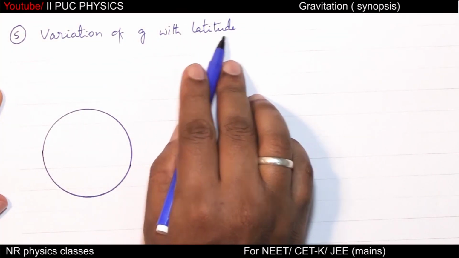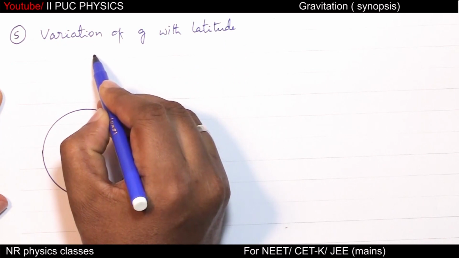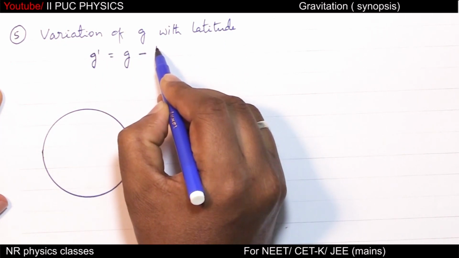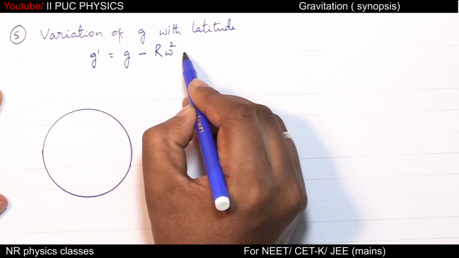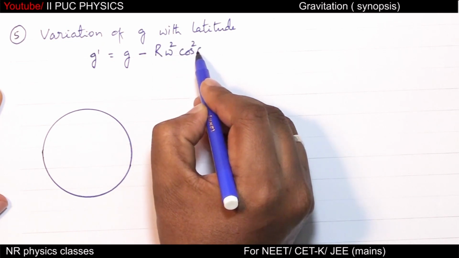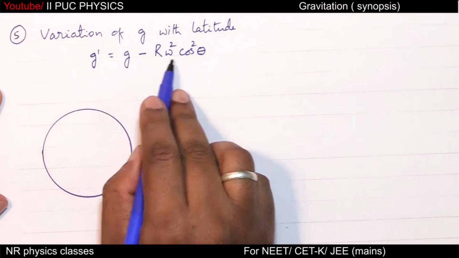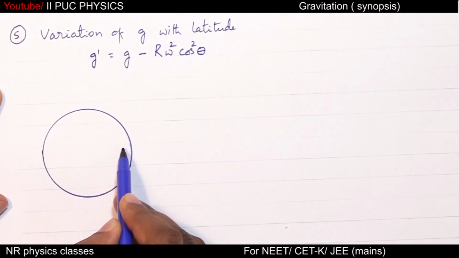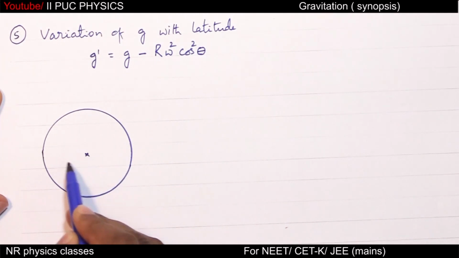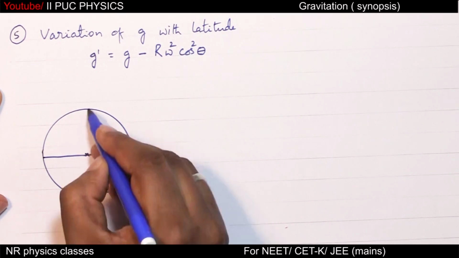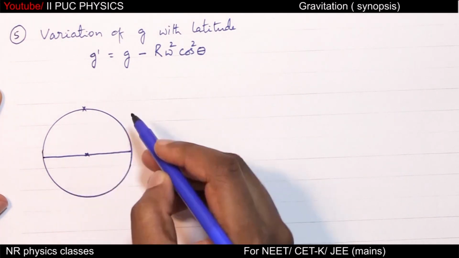Variation of g with latitude. So g dash equal to g minus R omega square cos square theta. Let me explain this equation. If this is the earth, center of the earth, this is the equator, north pole.